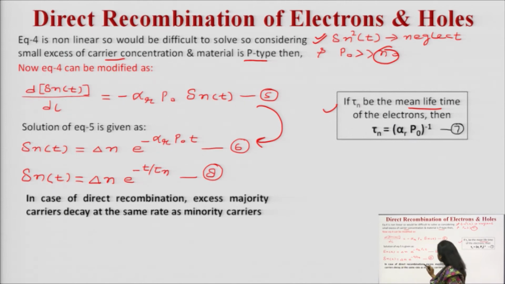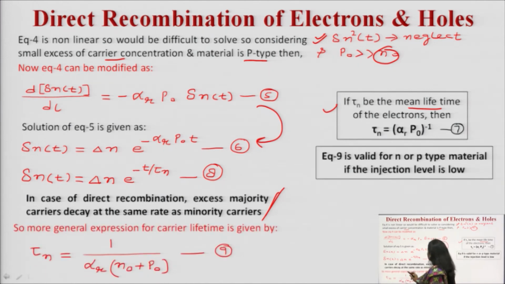In case of direct recombination, excess majority carriers decay at the same rate as the minority carriers. You must remember this point. When there is direct recombination, it means the electron is falling directly from the conduction band to the valence band. In that case, the decay for the majority and minority charge carriers is the same.